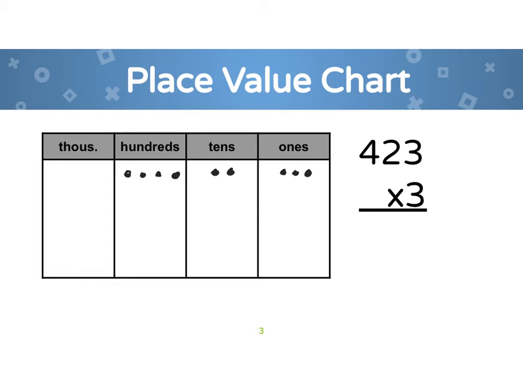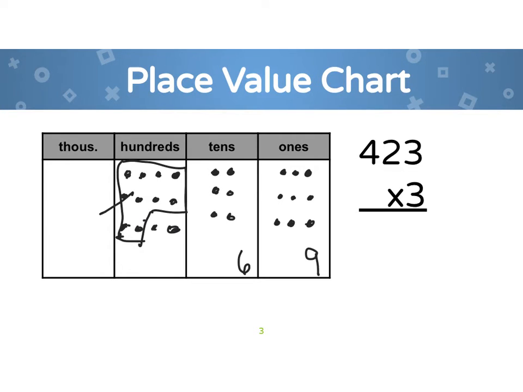Okay, so I put my number on the chart, 4 hundreds, 2 tens, 3 ones, and now I'm going to do it 3 times to get my answer. When I multiply 423 3 times, I get 9 ones, and yay, I don't have to regroup. Then I get 6 tens, yay, I don't have to regroup, but oh no, here I might have to do some regrouping. I have 1, 2, 3, 4, 5, 6, 7, 8, 9, 10. I have to regroup. I take these 10 hundreds, I make 1,000. I have 2 hundreds left, and my answer is 1,269.